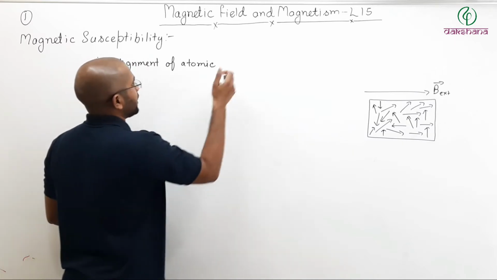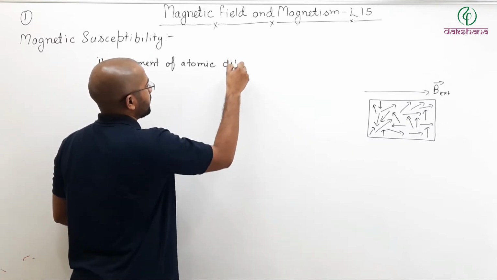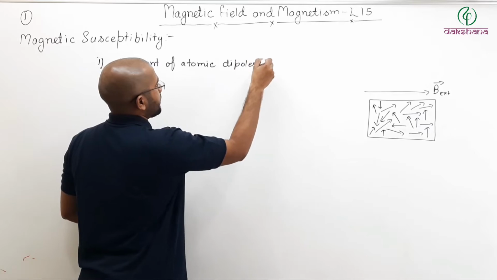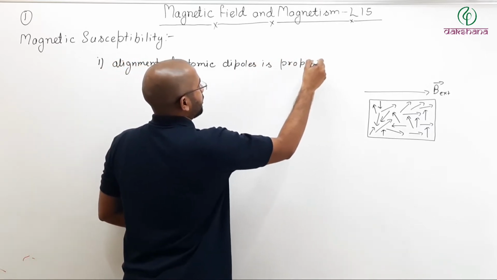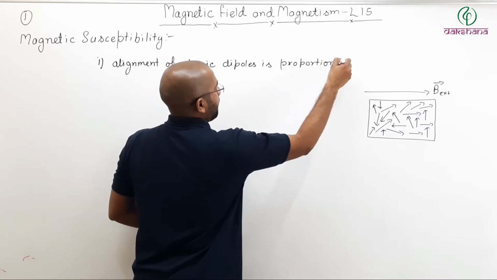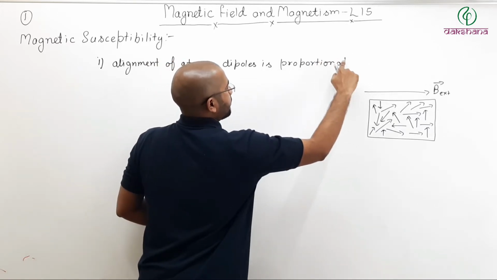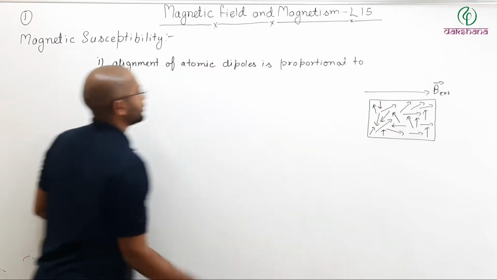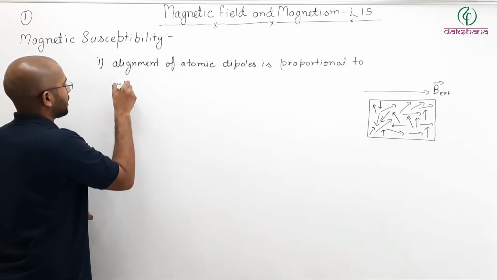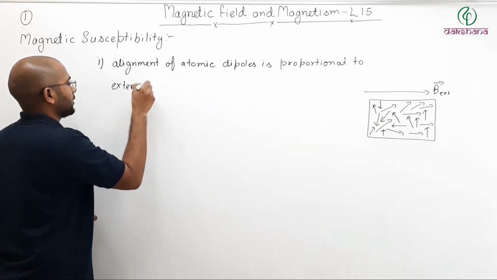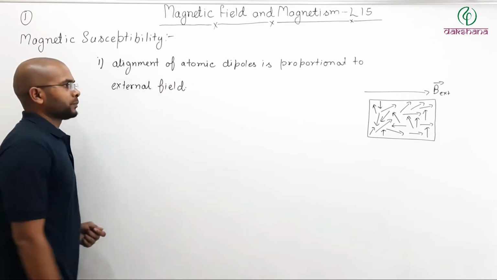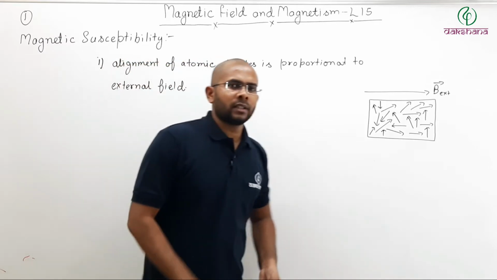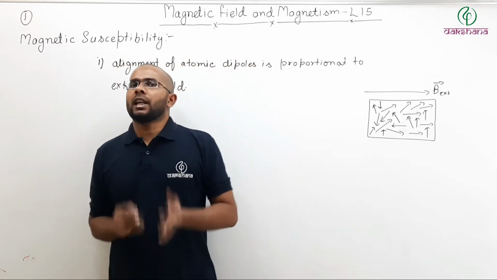So alignment of atomic dipoles is proportional to the external field, like this.